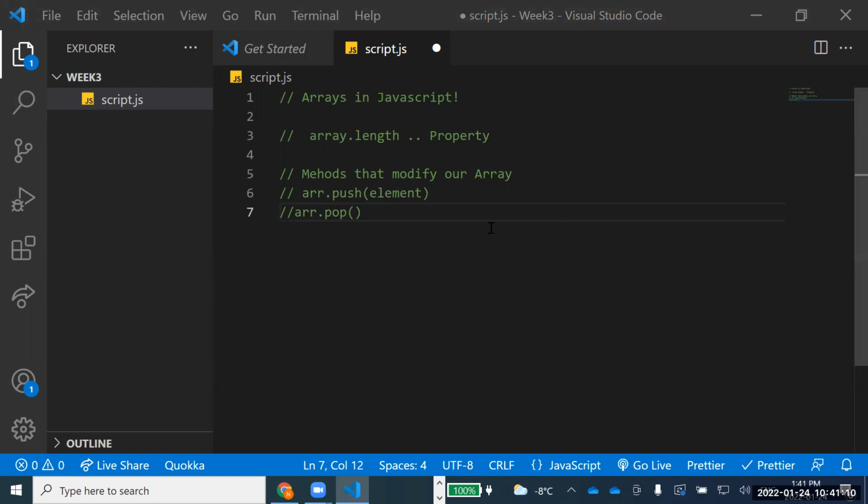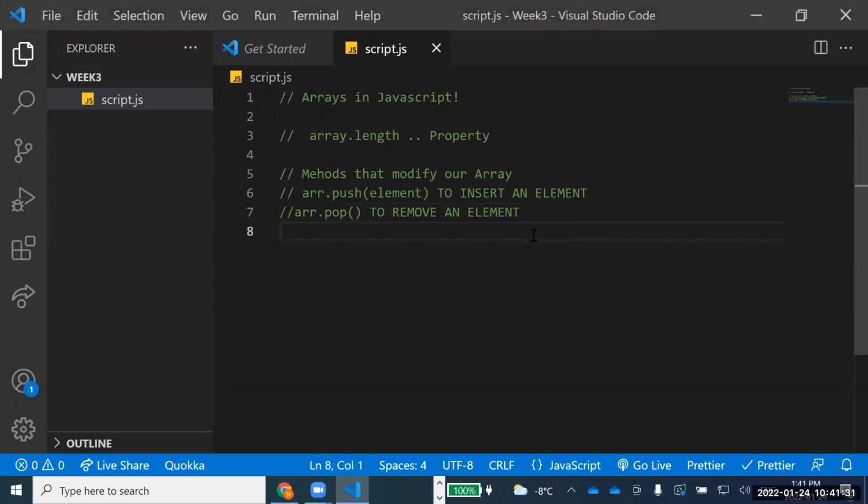So push and pop methods. Push is to insert an element, and pop is to remove an element. Now let's take an example over here, since we have seen some examples last time. So let's talk about this.